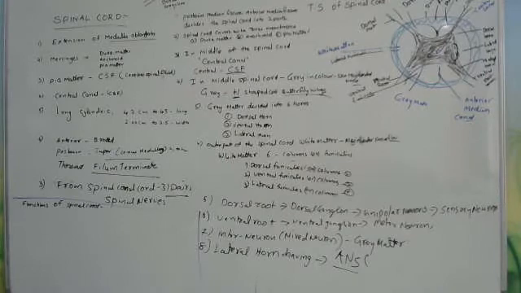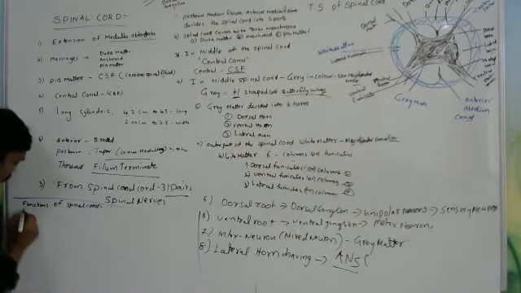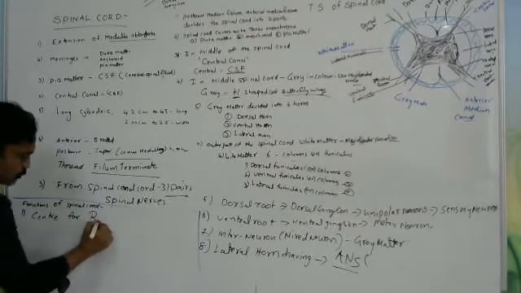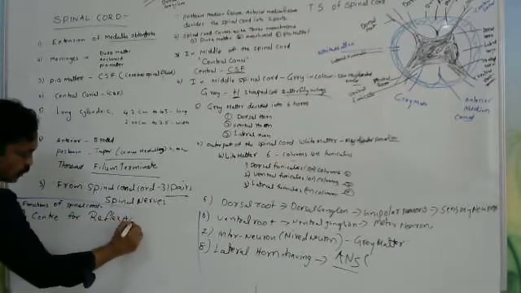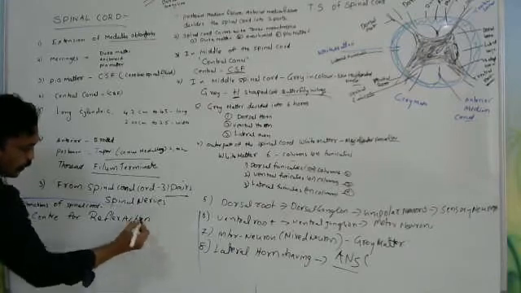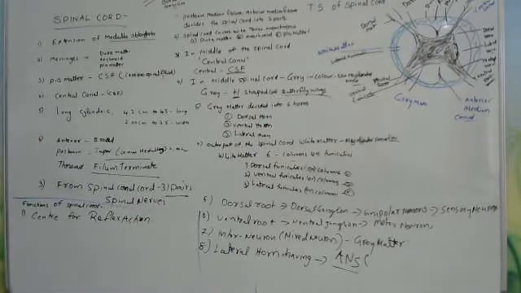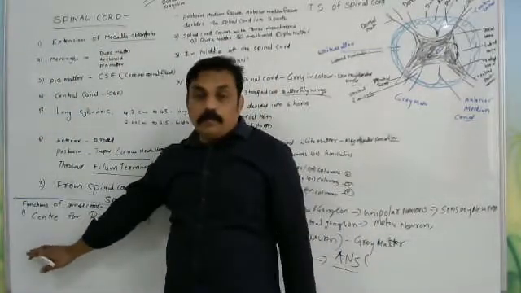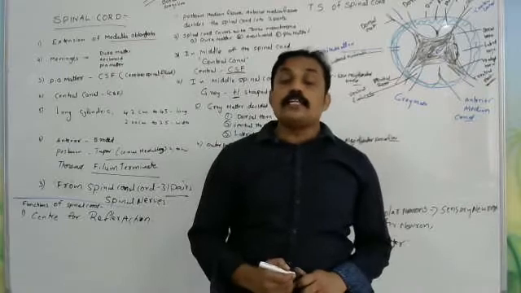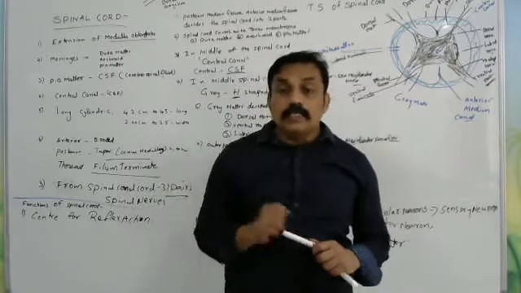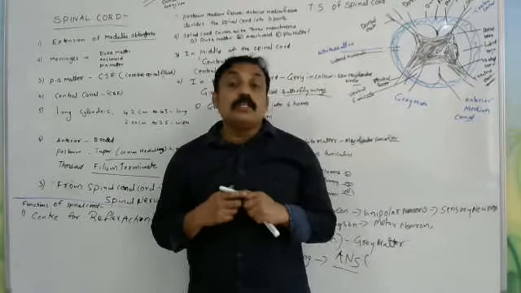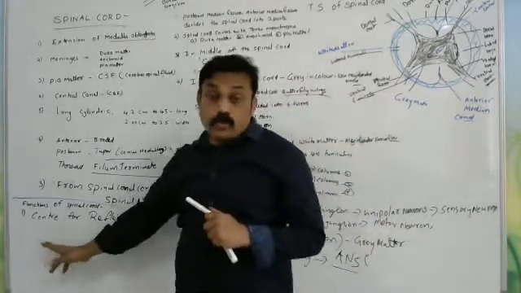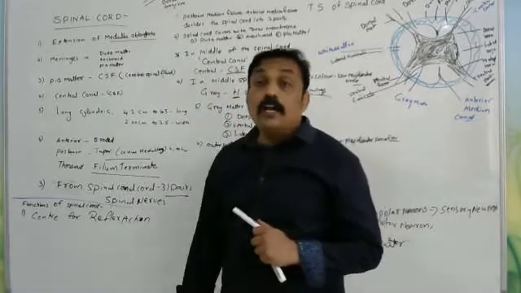If you observe the spinal cord functions, first is center for reflex actions. I already told you what a reflex action is: sudden actions. The spinal cord is protecting through reflex actions. What is the main purpose of the spinal cord? Center for reflex action. Here, mixed interneurons are located in the spinal cord. These give sudden responses, shown by the spinal cord. So it is given the name center for reflex action.